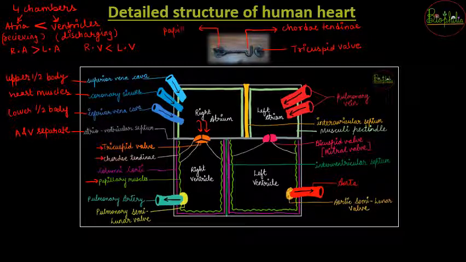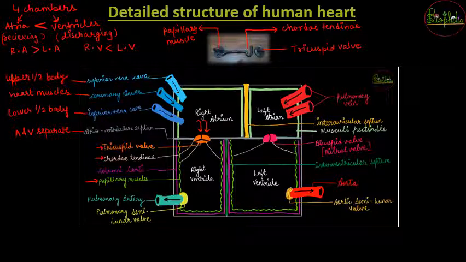Again, the papillary muscles are the muscles of the heart. Their extension, that is the chordae tendineae, will attach to the tricuspid valve so that the valve does not break off or get stuck in the blood flow. So that was the understanding of the three structures.